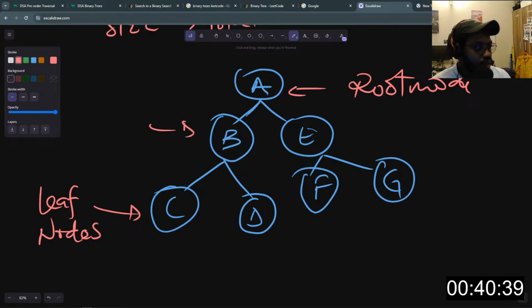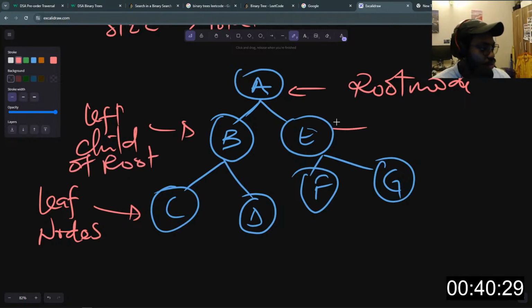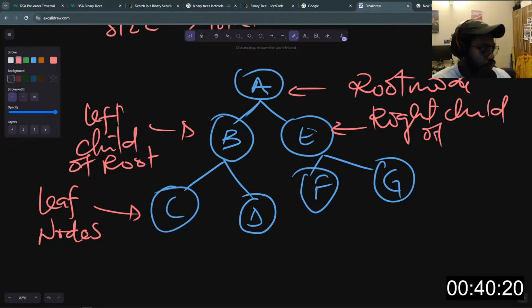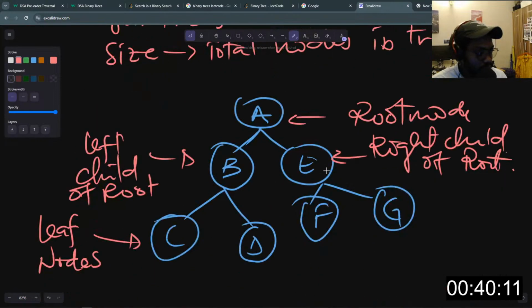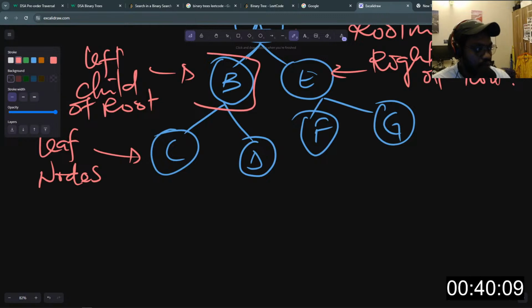Here is the left child of the root node, and this is the right child of the root node. So we have left and right child of the root node, and every node here has its own left and right child.